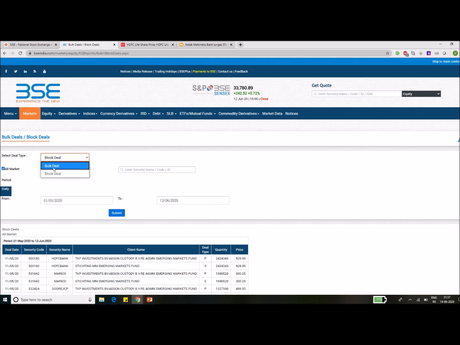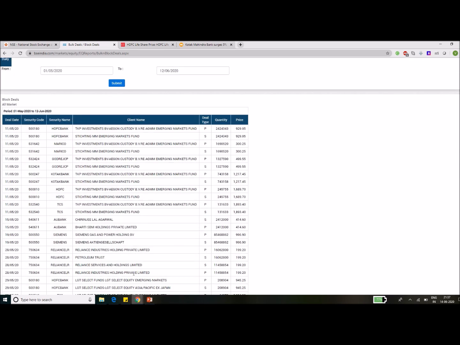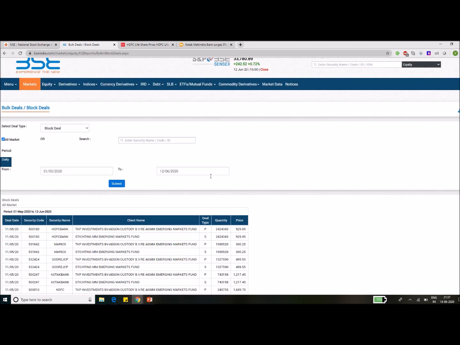Similarly, on the BSE website, you can select bulk deals or block deals, check the all market box, put the deal filter and click on submit, and you can see all the deals here. Here P means purchased, S means sold.